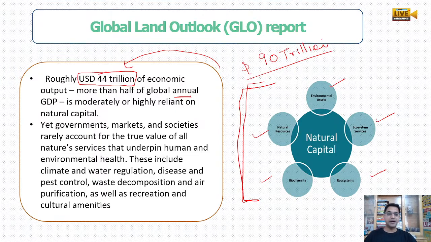And yet governments rarely account for all these things. Government thinks that these are free resources, we can utilize them the way we want. So they rarely value these things, they rarely find out the true value of these things. Like climate regulation, water regulation, disease and pest control, decomposition, air purification, recreation. Have you ever paid for all these things? Nobody has paid for these things, but because of these things, they are generating around $44 trillion of economic output.